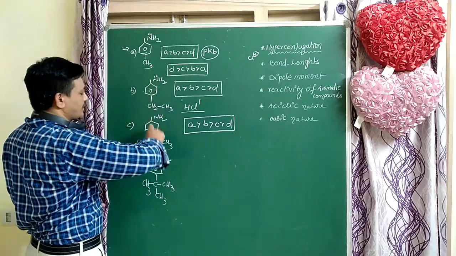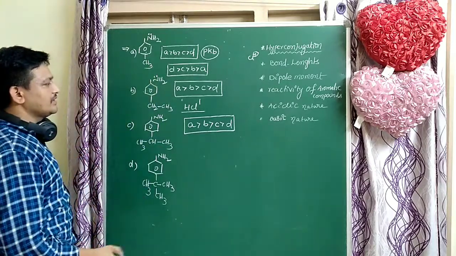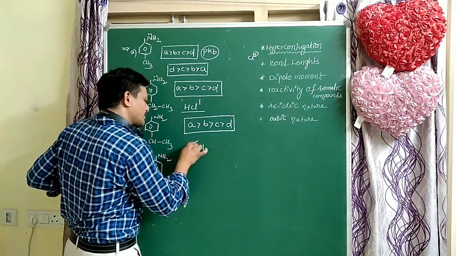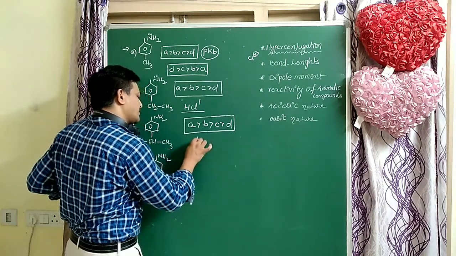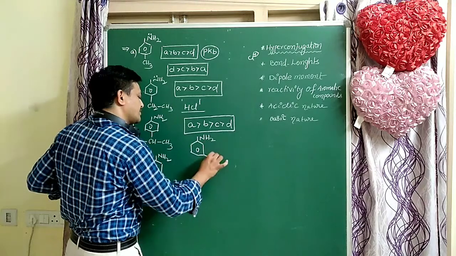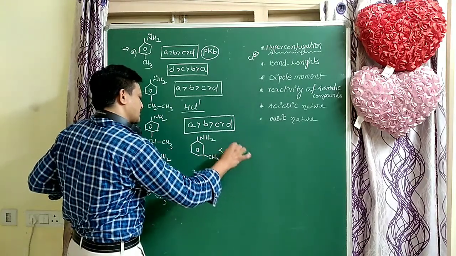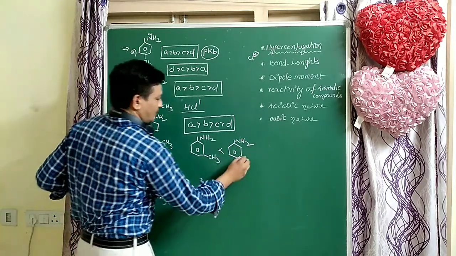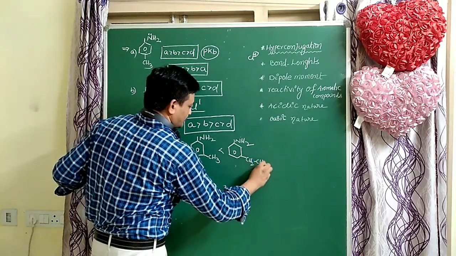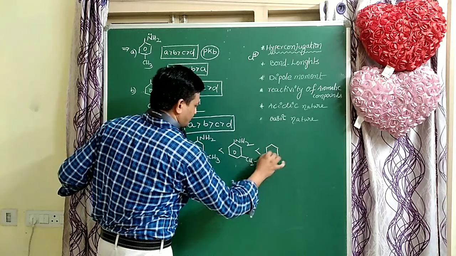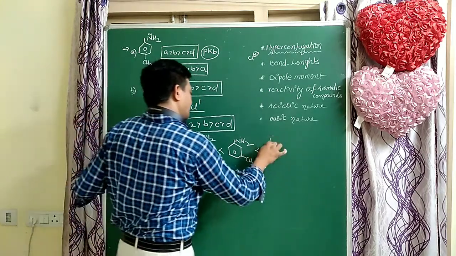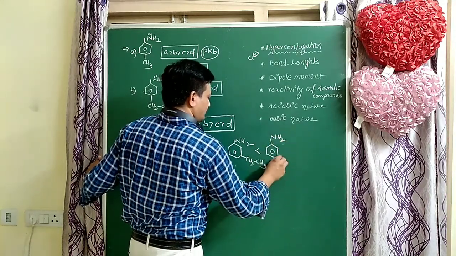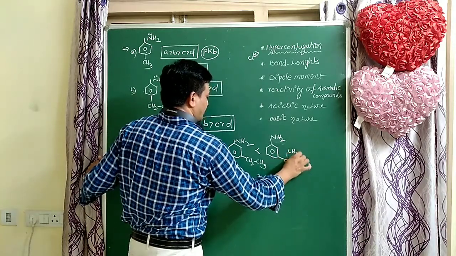these groups are present in meta positions. What happened? In meta positions, the inductive effect dominates the hyperconjugation. For example, the isopropyl group.